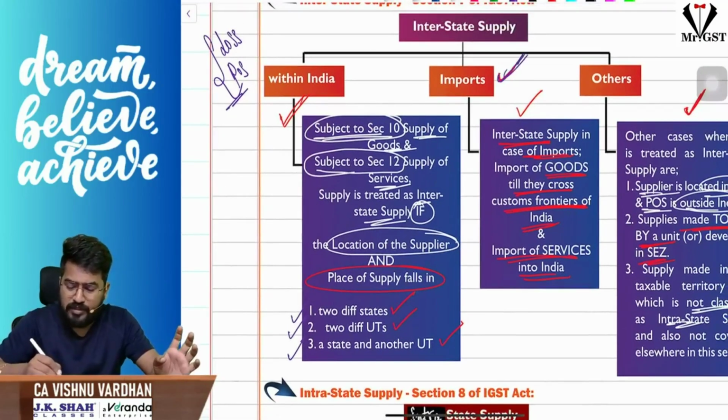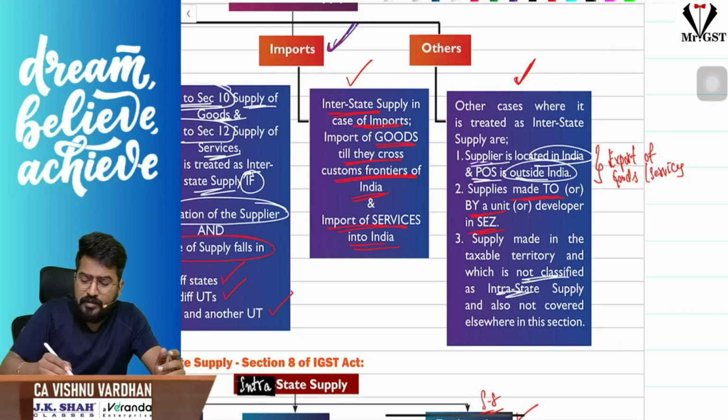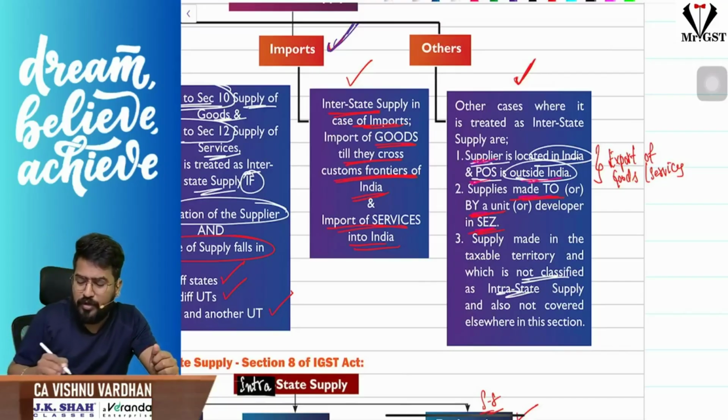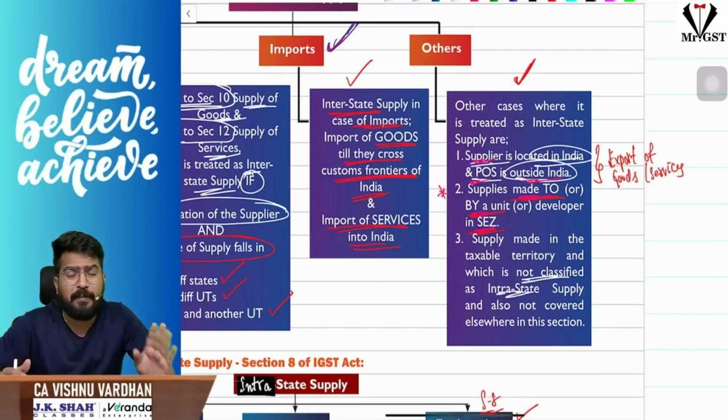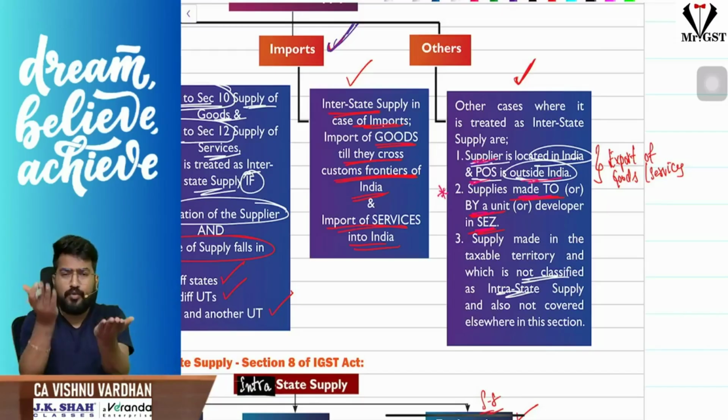And imports, of course, are called interstate supplies. Other cases where we can call it interstate supply: where supplier is located in India and place of supply is outside India, that means nothing but exports. Supplies made to or by an SEZ unit or developer. This is an important one. Remember always, any supply made by an SEZ unit or to an SEZ unit, made by an SEZ developer or to an SEZ developer, is interstate supply. It means even though there are two units located in the same SEZ next door, making some supplies between them, that is also called interstate supply.